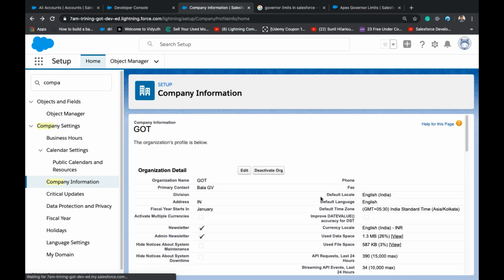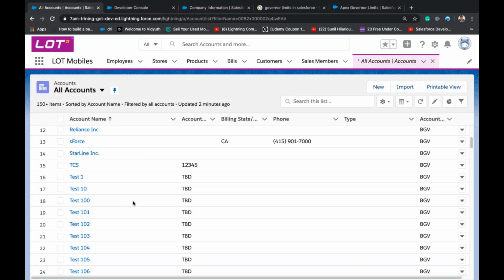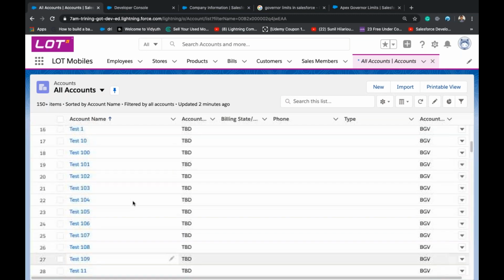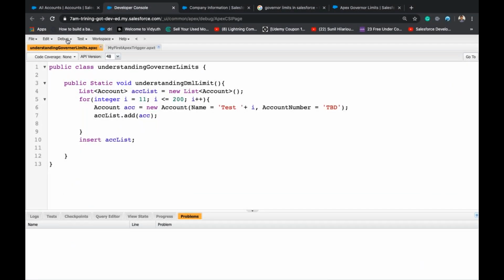And also there are other limits here. That's why let us remove all this. That's why we named the account member as TBD, to be deleted. So we'll run a small script.